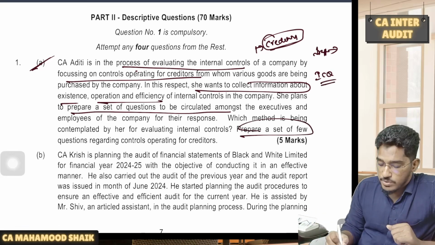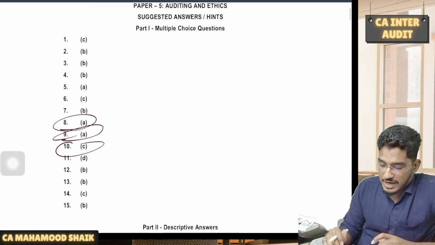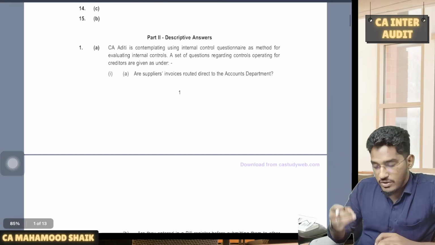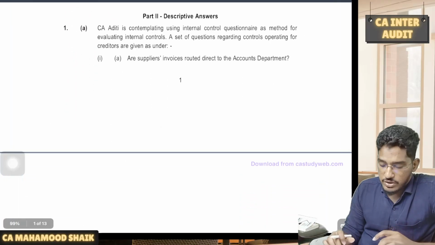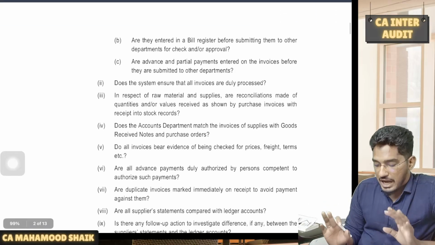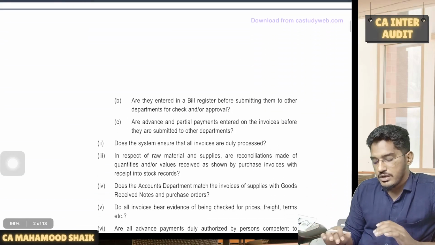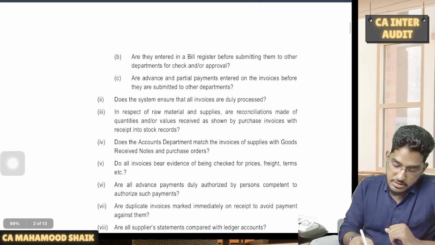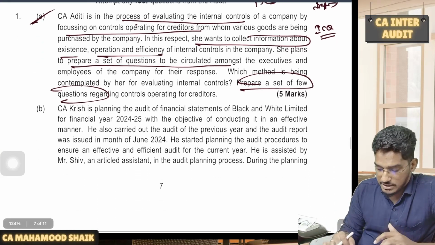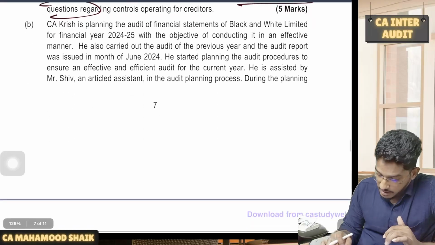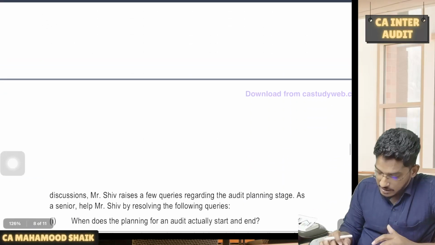And they will also ask you to prepare a set of a few questions. They are also asking you to draft the questions. This is already there in our material. We have included this already in the material. So I will suggest you just have a look at what kind of questions are getting tested here. Just have a quick look at the answer once again from the material only, direct question. Next, all this is fine.